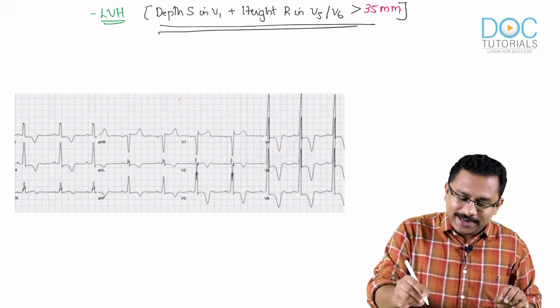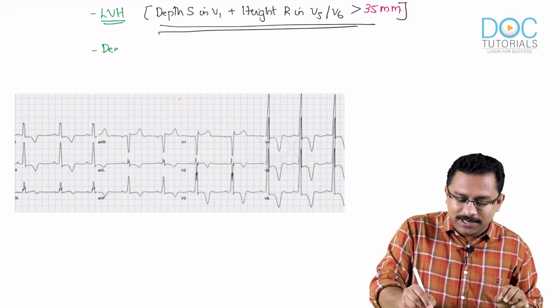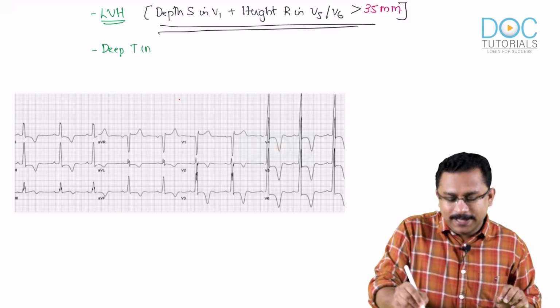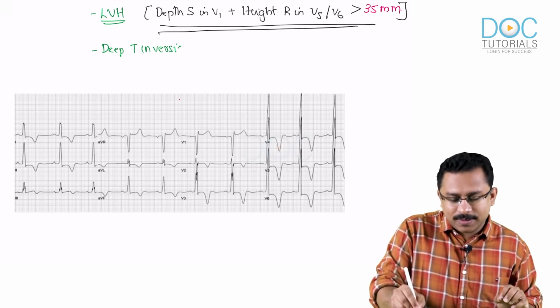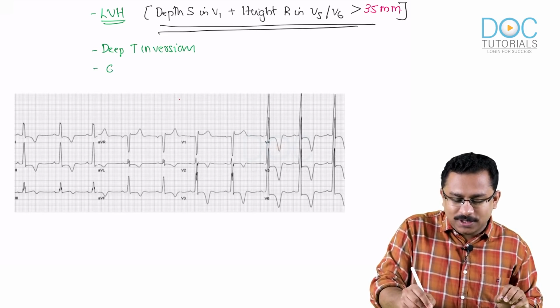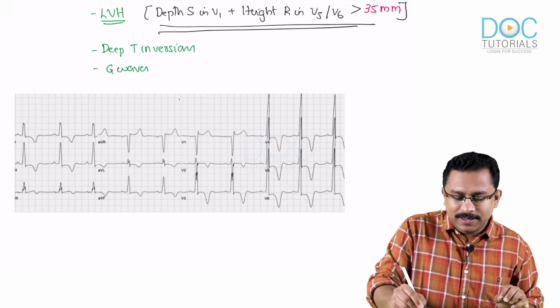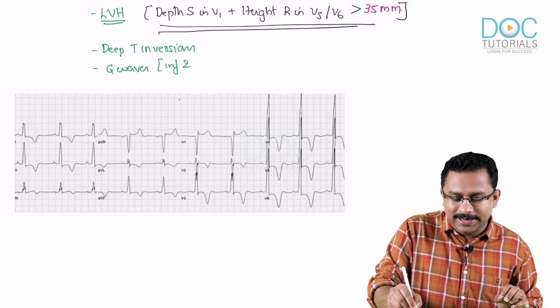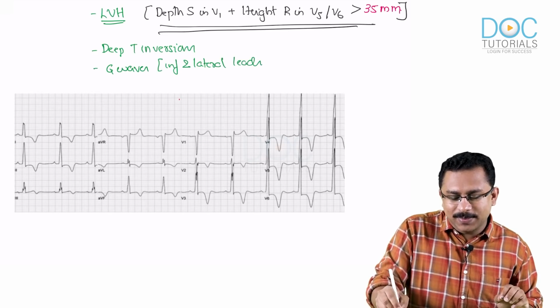You may also get other findings like deep T inversions. You may also get Q waves in the inferior and lateral leads corresponding to the septal ischemia.